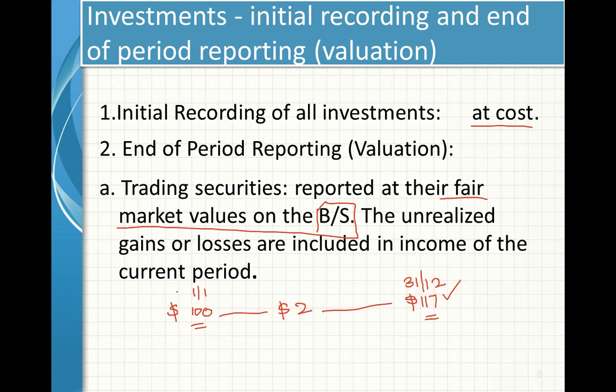BS stands for balance sheet. That is 117. But what is the gain here? $17. Did I sell the investment? No. Therefore, this $17 is called unrealized gain. I did not sell the investment. Only when I sell the investments would it be realized. There could be a loss also. This is 117. What happens if it is 93? There is a loss of $7, an unrealized loss. So there could be a loss, and there could be a gain also.